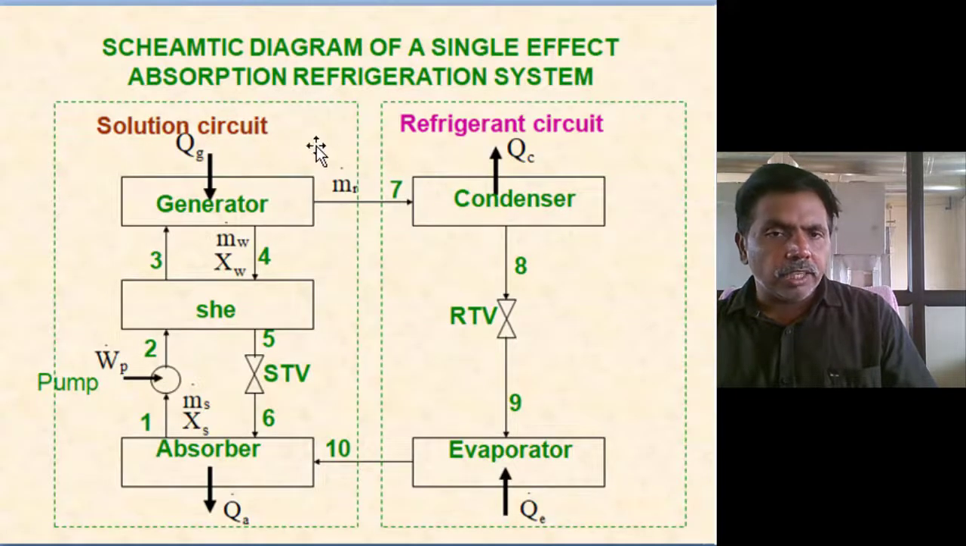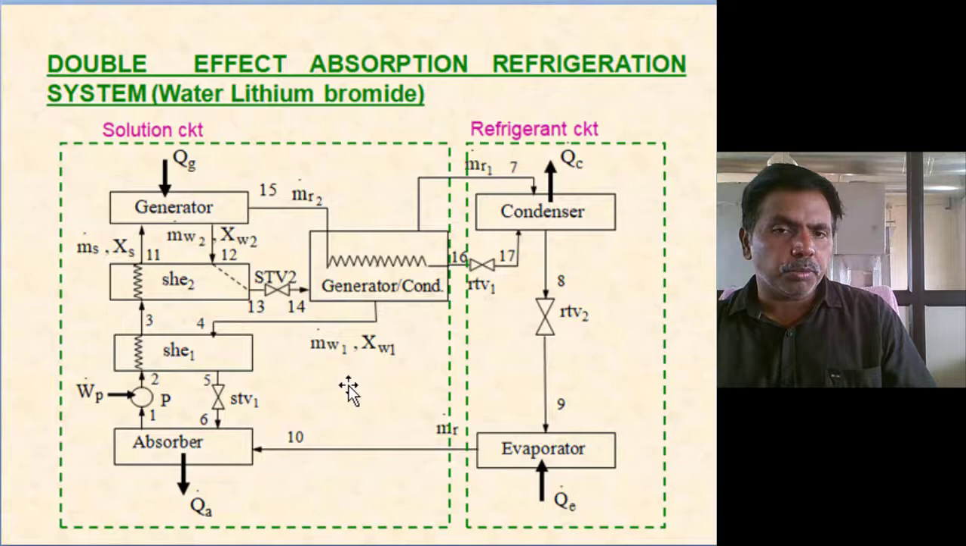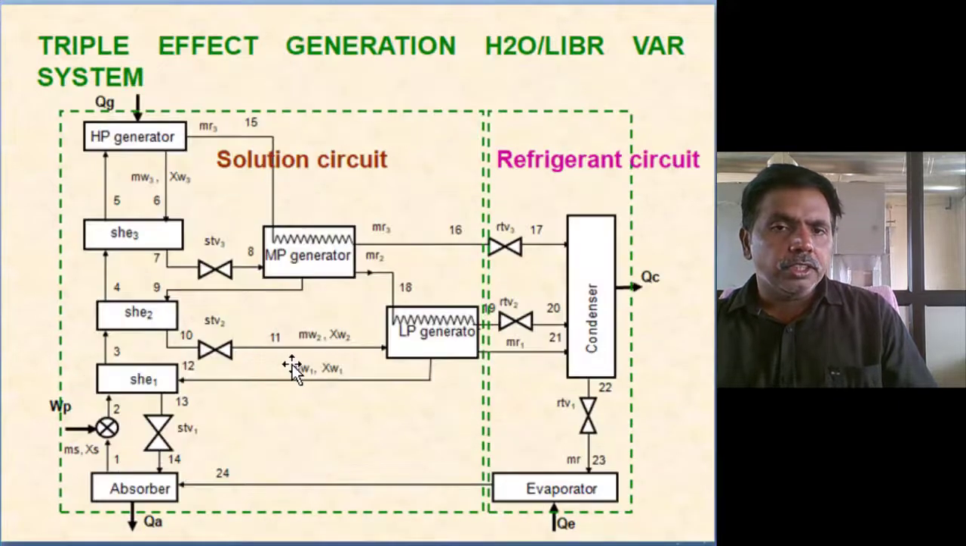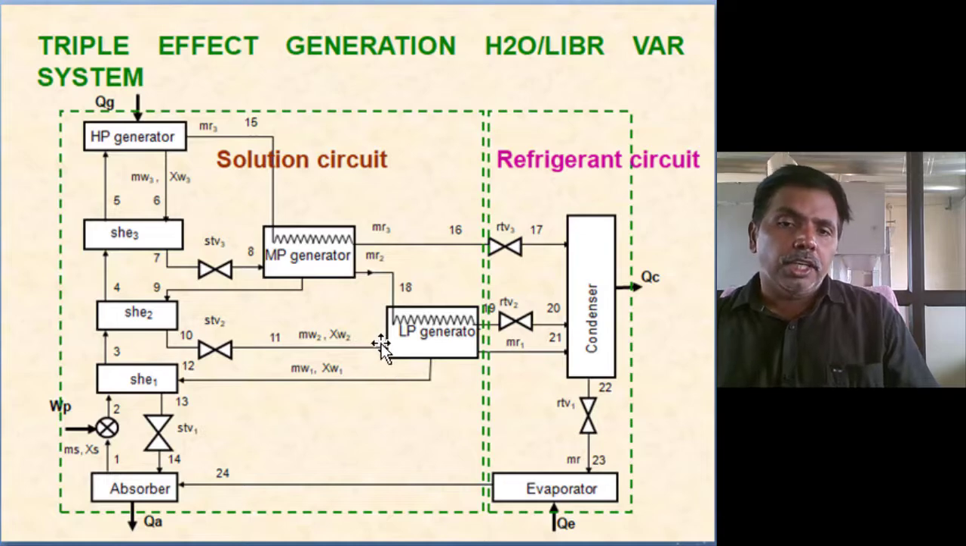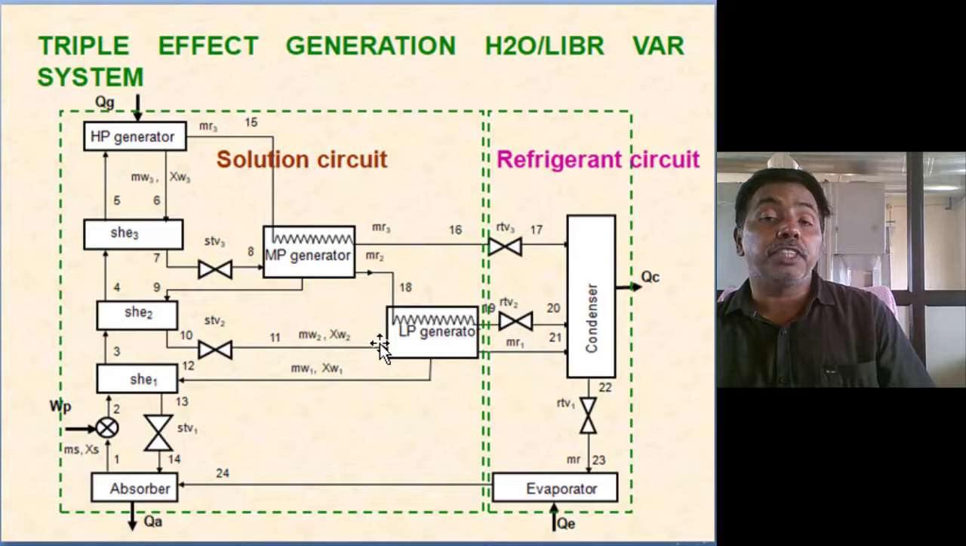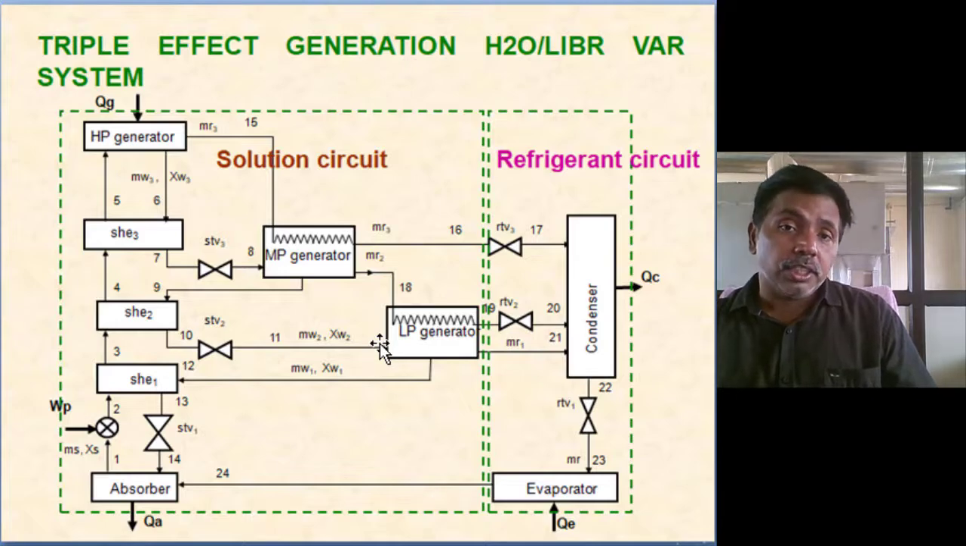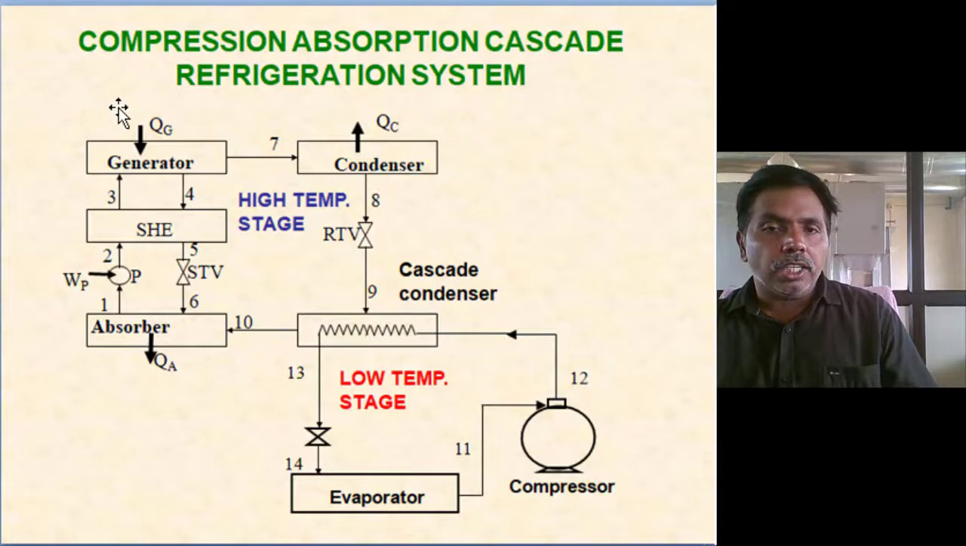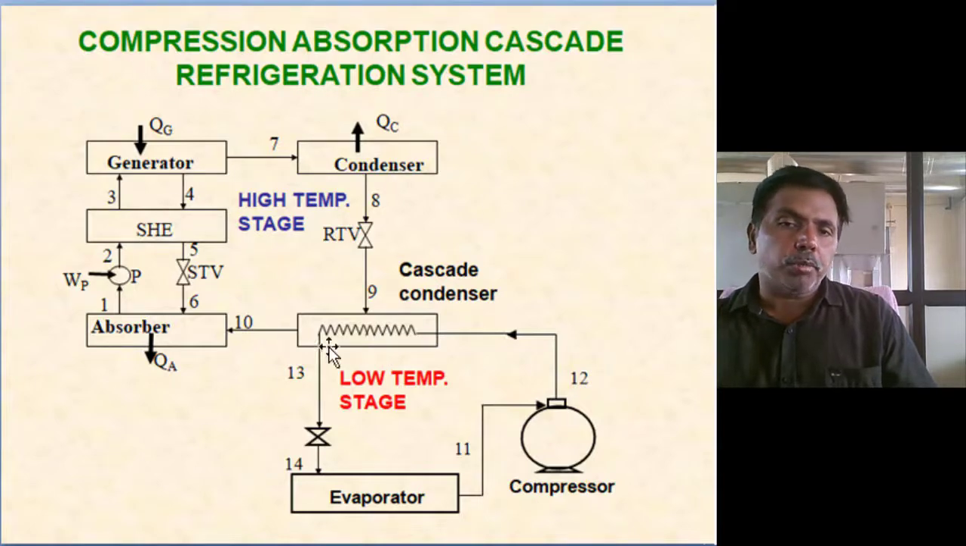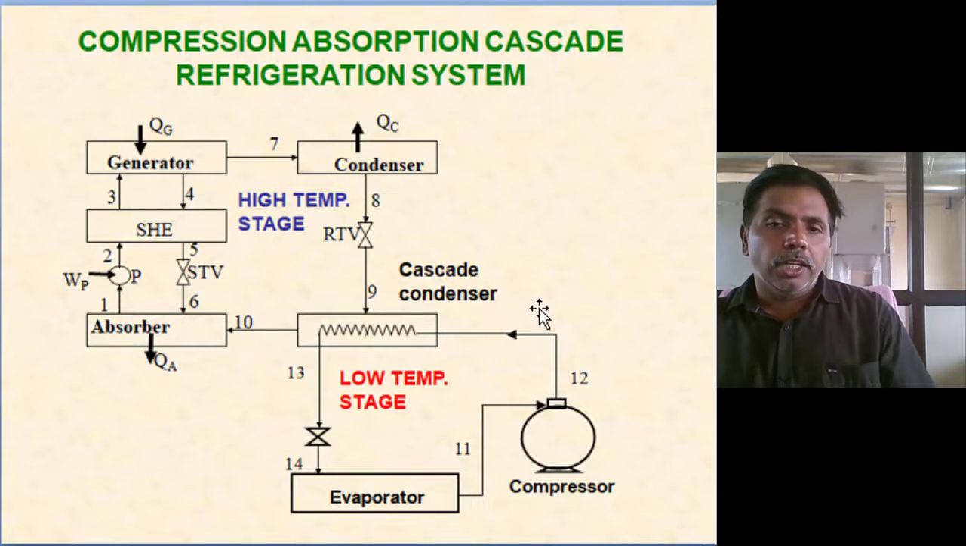This is a single-effect absorption system, which I explained. This is a double effect. This is a triple effect. At present, high-capacity vapor absorption refrigerators, like 200 tons or 300 tons of refrigeration capacity, are three-stage, three-effect systems, or a combination of vapor absorption and compression. By using a vapor absorption system, we get minus 10, minus 5. Then it is connected to a vapor compression system, and we can achieve minus 30, minus 40.